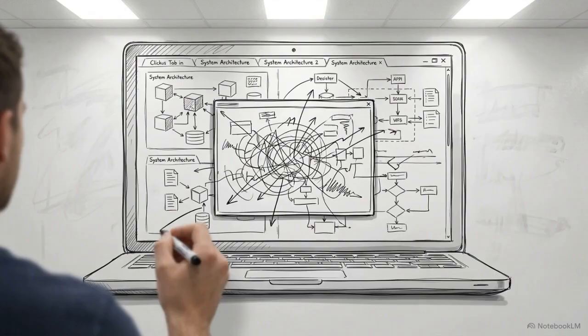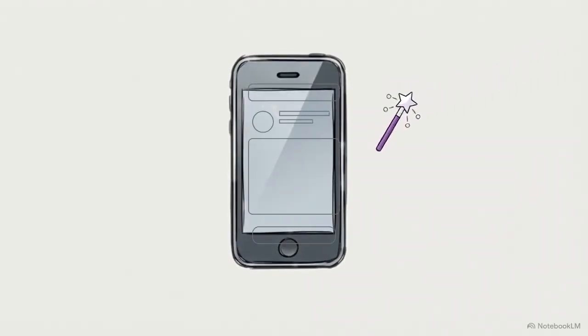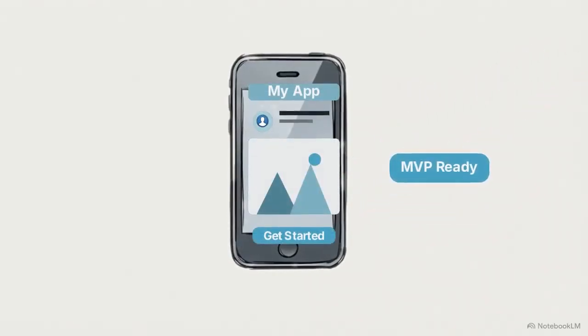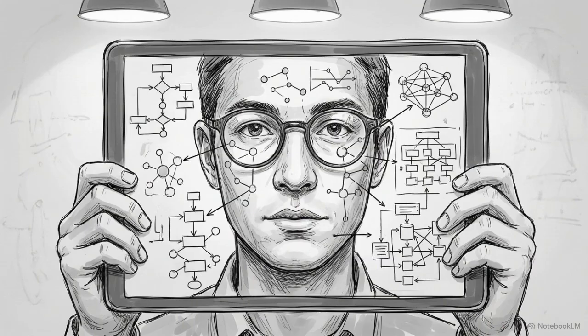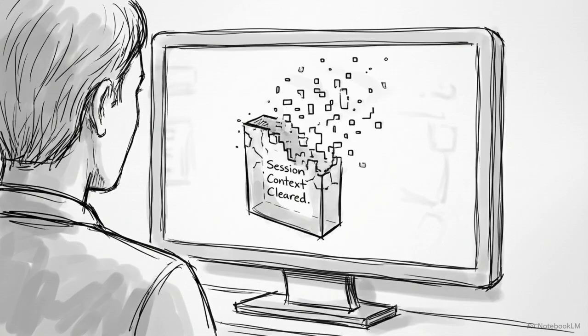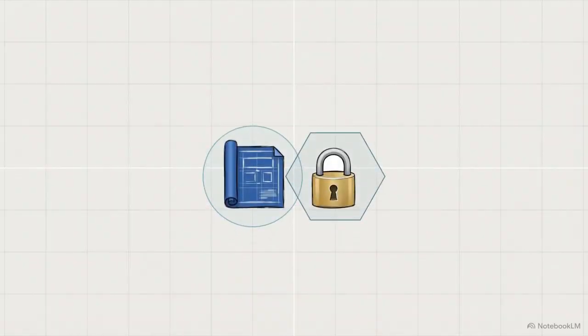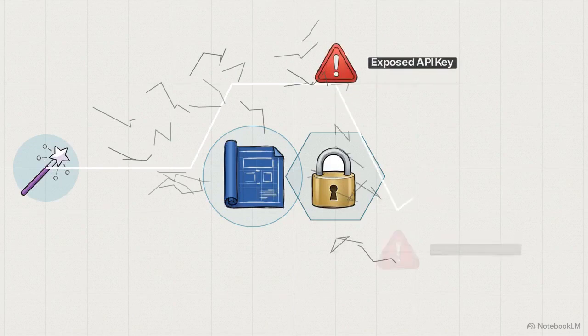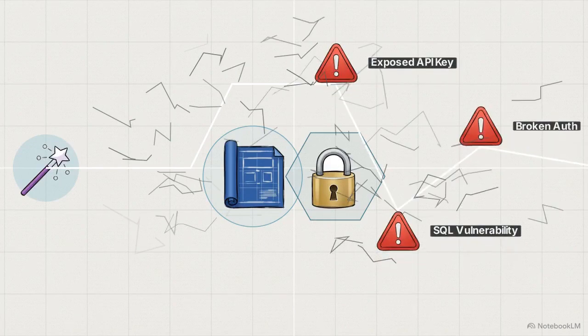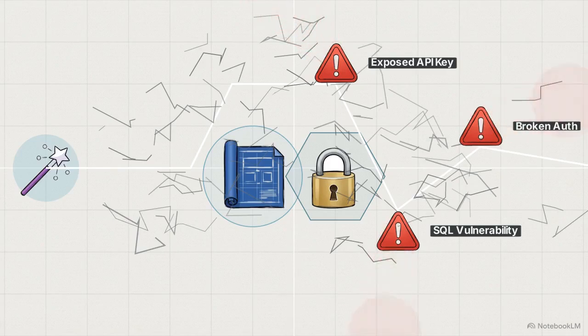Let's look closely at vibe coding. Operationally, your input is nothing more than unstructured natural language typed into a stateless chat interface. The outcome is a massive gain in speed. You can get a minimum viable product running in minutes, allowing non-technical users to build software that previously required a team of engineers. But there is a trade-off, and it goes back to context amnesia. Because the chat interface forgets your overarching architectural rules, the AI defaults to whatever is fastest. That leads to high technical debt and insecure defaults, like exposed keys or bad database queries.